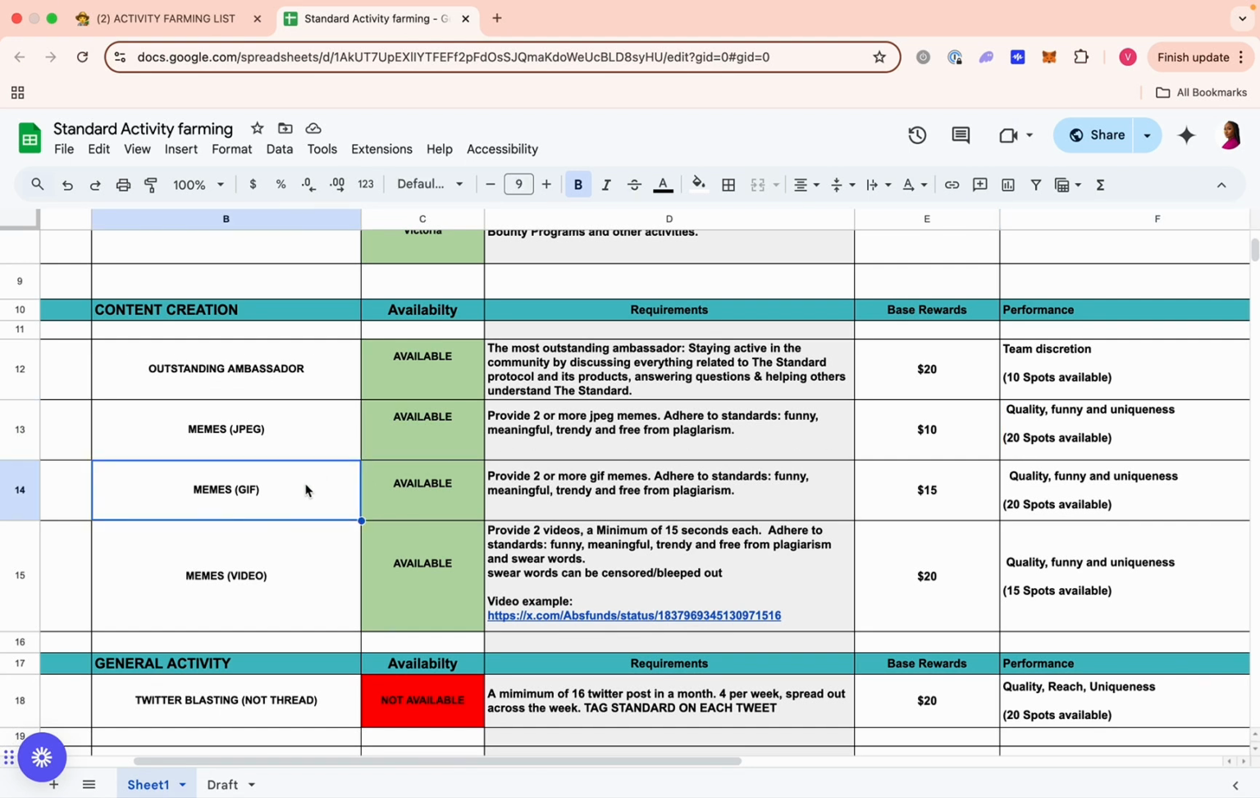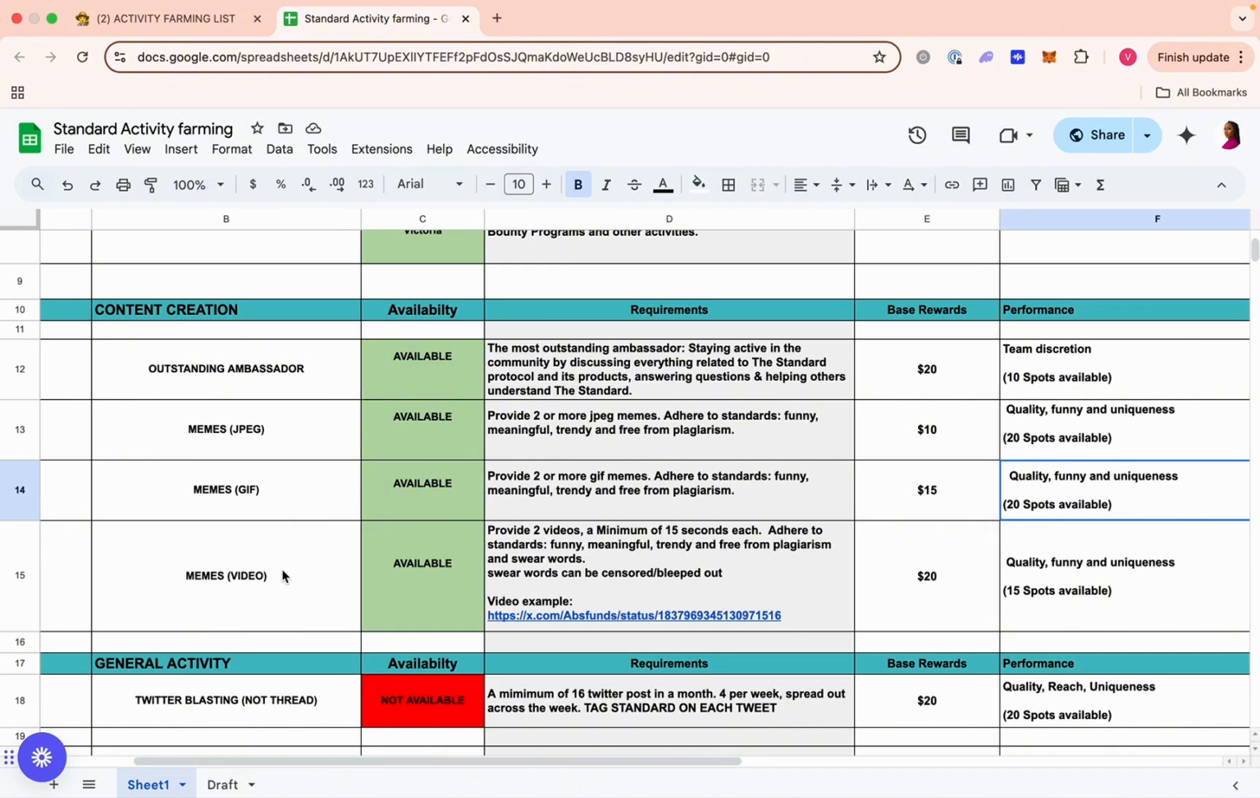Then we have the GIF memes. So you know what GIF means. So memes in form of GIFs, you can provide two, and you have to adhere to the standards. It has to be funny, and this will go for $15 per one, and 20 spots available. So only 20 GIF memes will make it at the end of the spring.